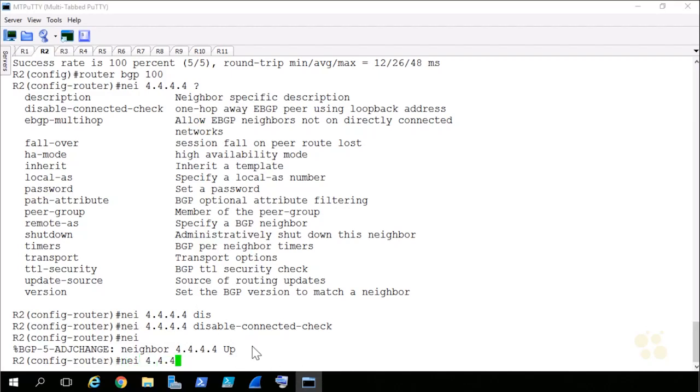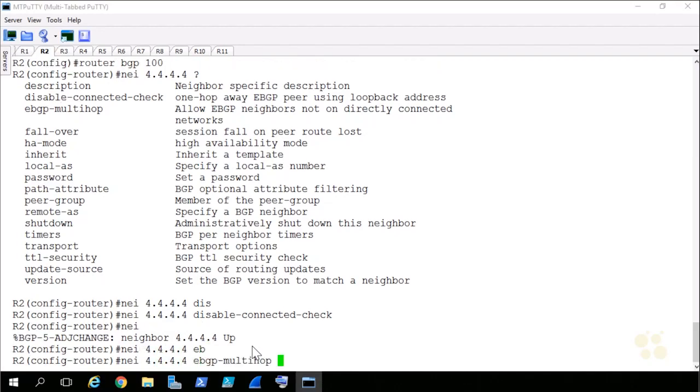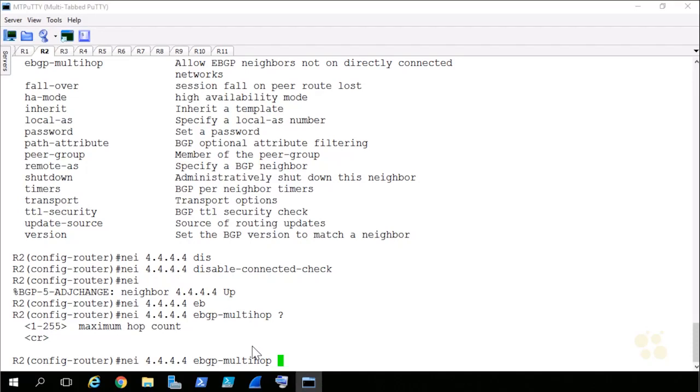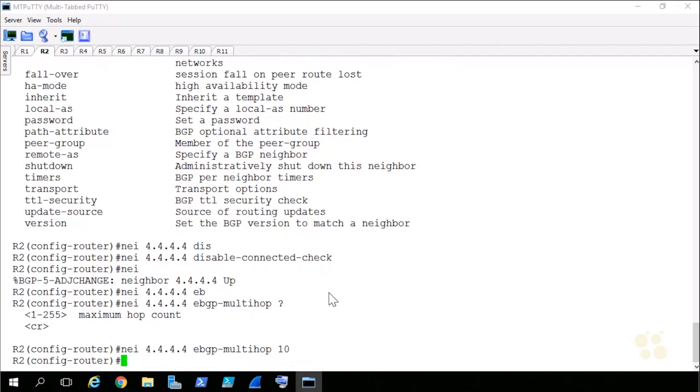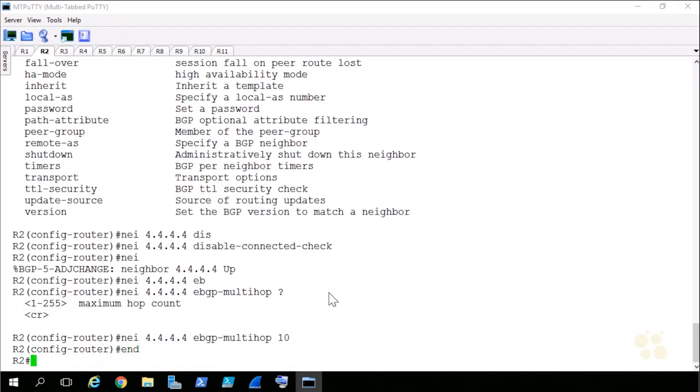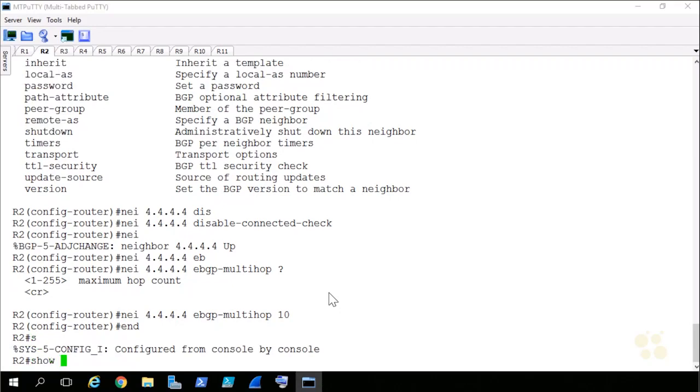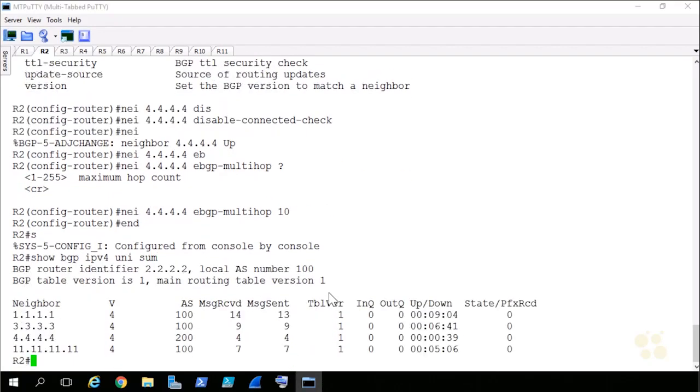For good measure, though, I can also run the command neighbor 4.4.4.4 ebgp-multihop, and then the next thing it asks for is what is the time to live? How many hops are we going to allow for this packet? I'll put something like 10 for now, even though the neighbor relationship is up and running. So if I say end, and now I do a show BGP IPv4 unicast summary, there. Now I see I'm paired with the loopback address, eBGP AS200.